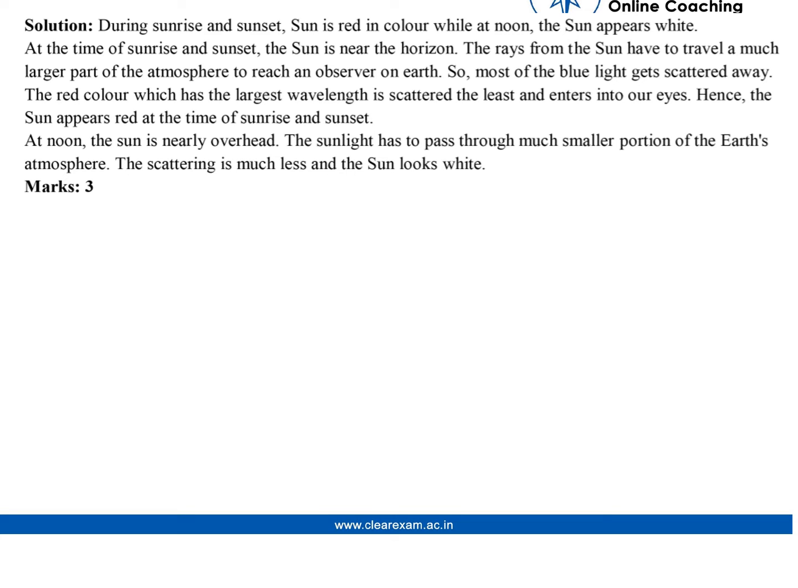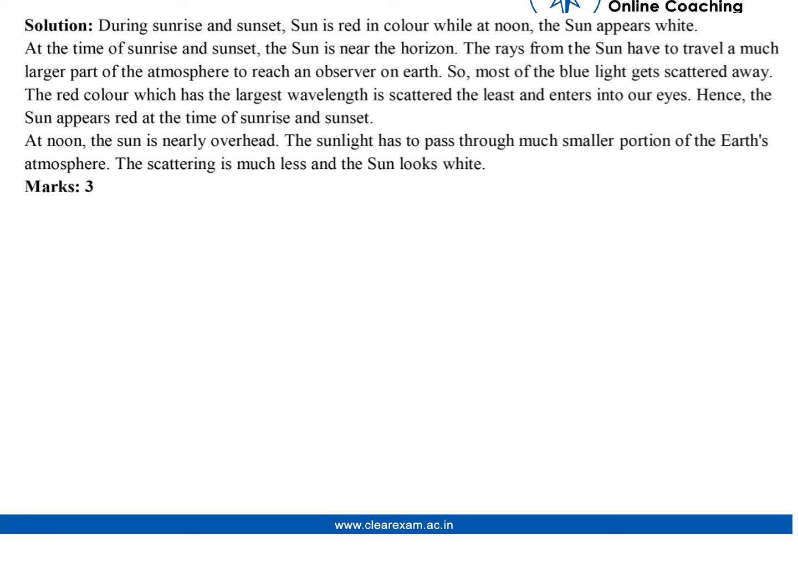At the time of sunrise and sunset, the sun is near the horizon. The rays from the sun have to travel a much larger part of the atmosphere to reach an observer on Earth. So it has to pass through the denser layer. So most of the blue light gets scattered away. The red color, which has the largest wavelength, is scattered the least and enters into our eyes. And hence the sun appears red at the time of sunrise and sunset.